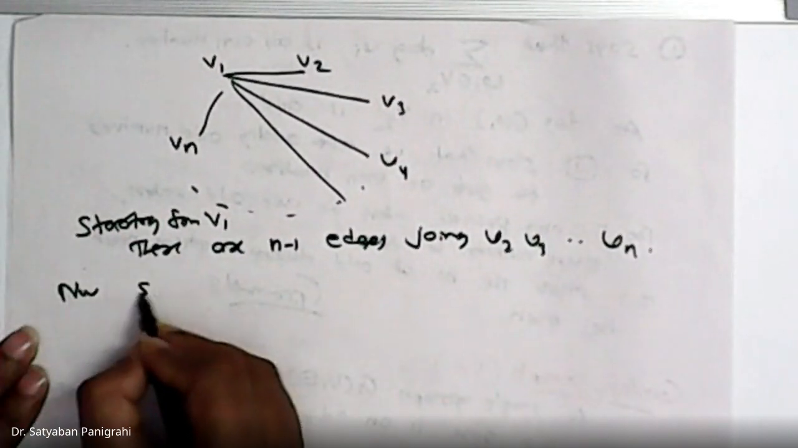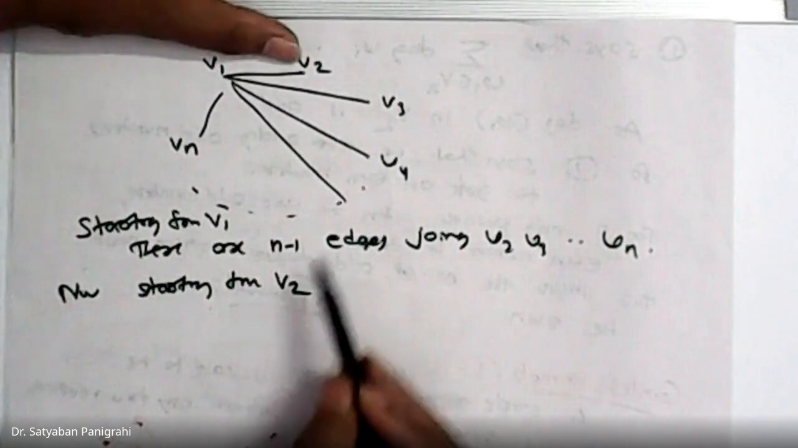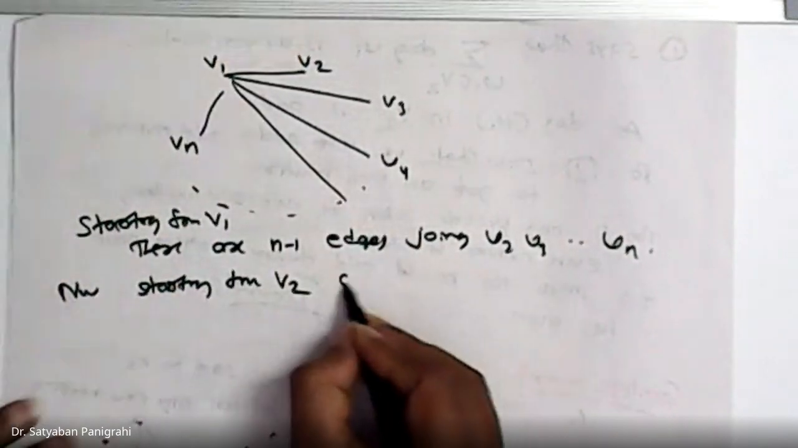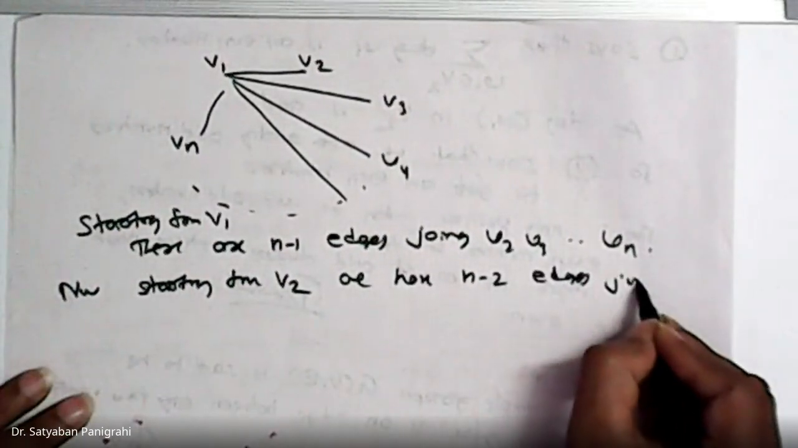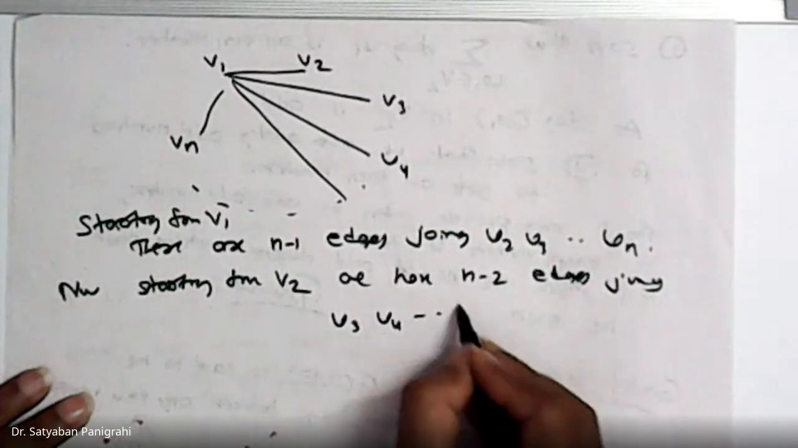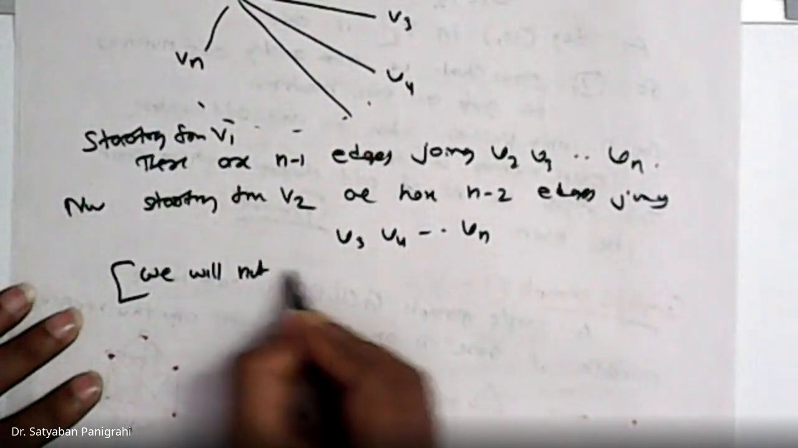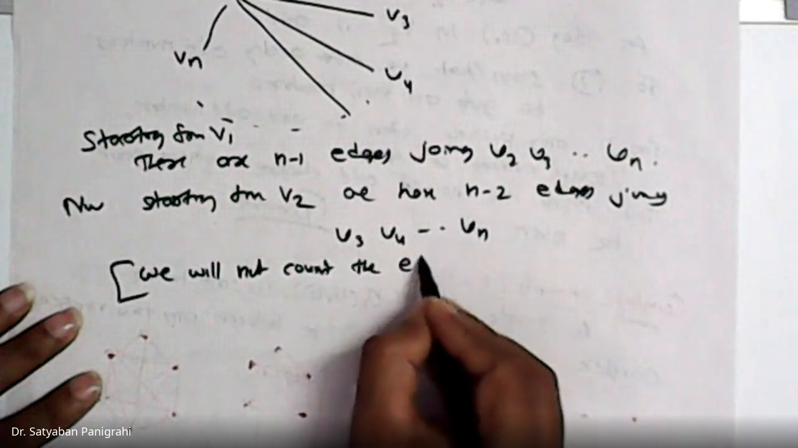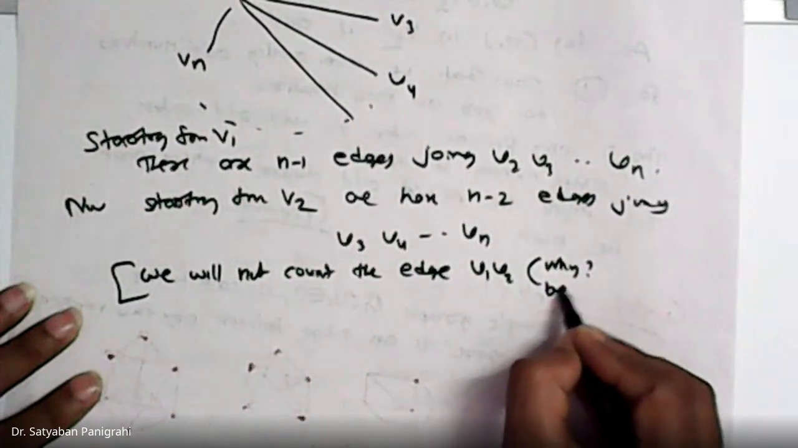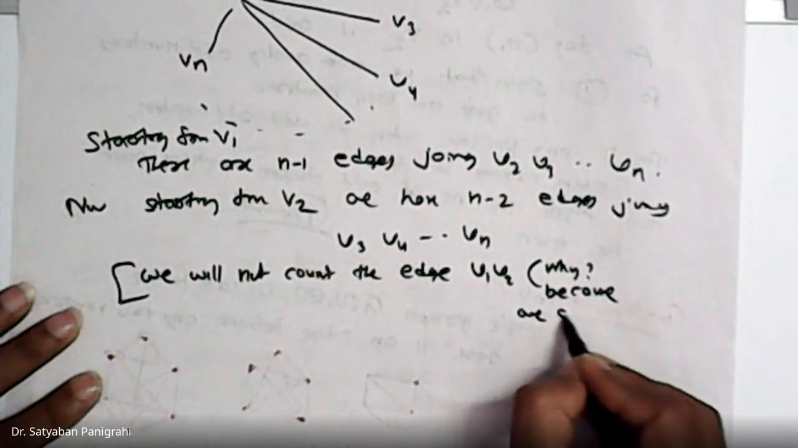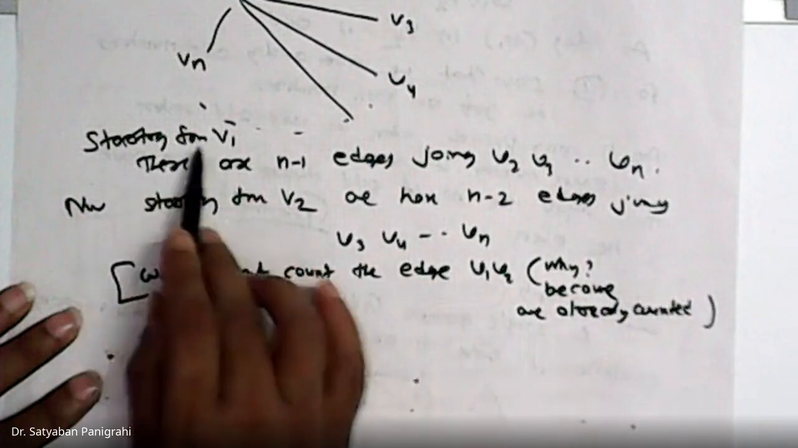Now starting from V2, we have n minus 2 edges joining V3, V4 up to Vn. Now note that we will not count the edge V1, V2. Why? Because we already counted this during the calculation from V1 and V2.